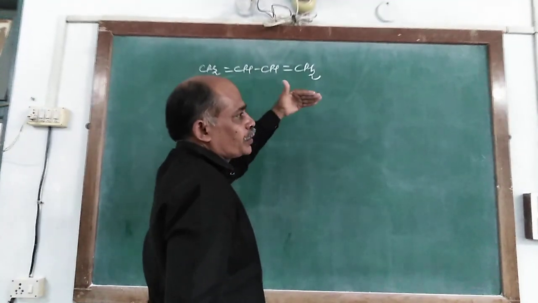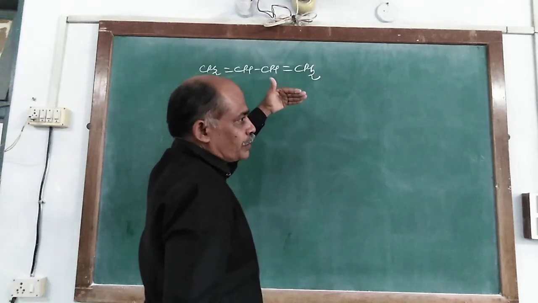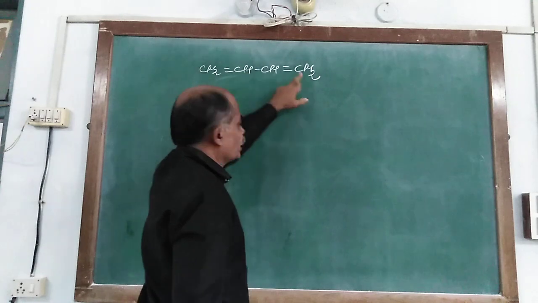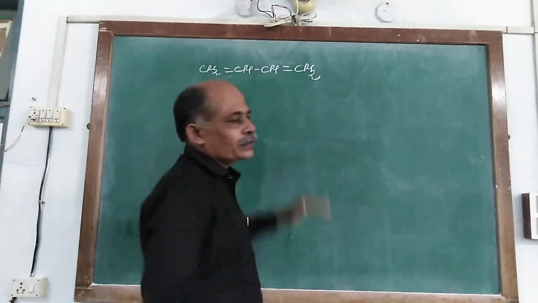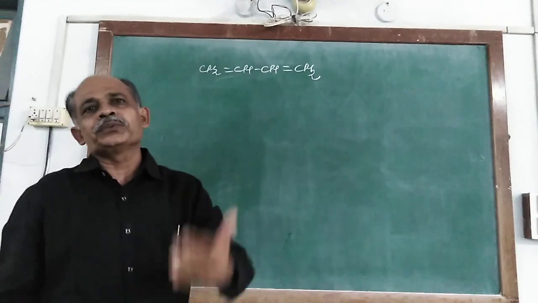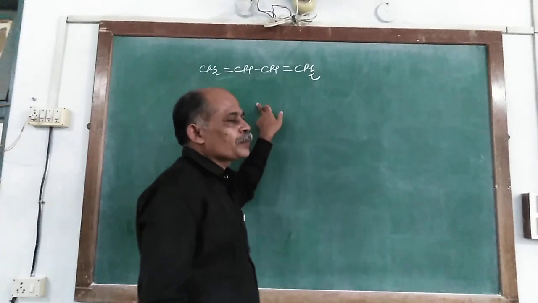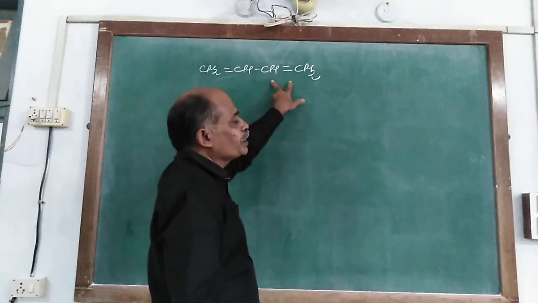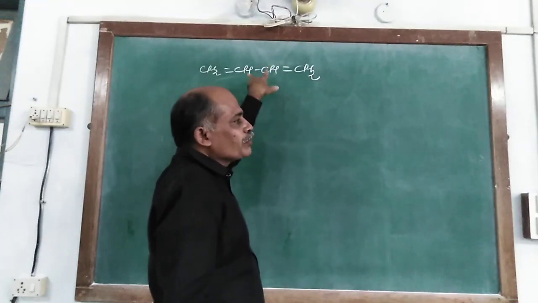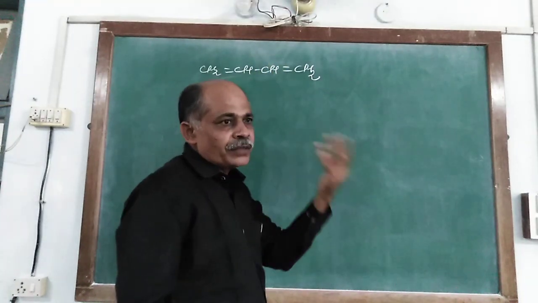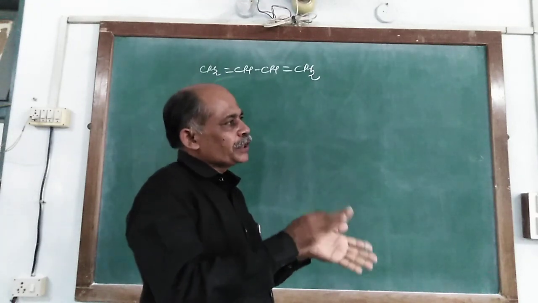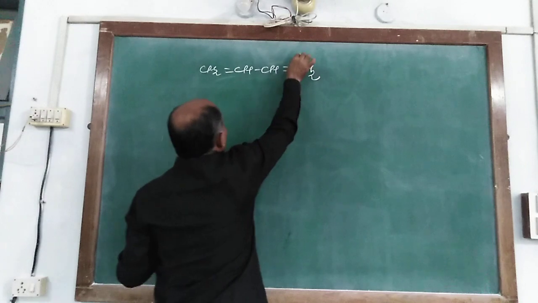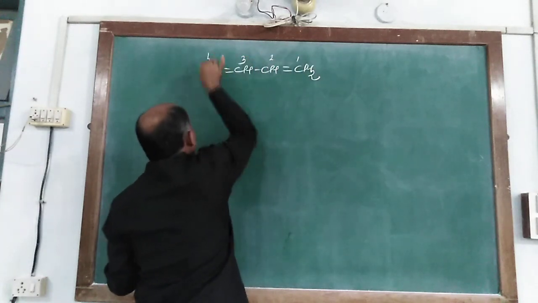First we choose the longest chain with the maximum number of carbon atoms, 1, 2, 3 and 4. Then we give the numbering, because locations are indicated. From both ends the double bonds have the same number, so you can number from either end. So here 1, 2, 3 and 4.